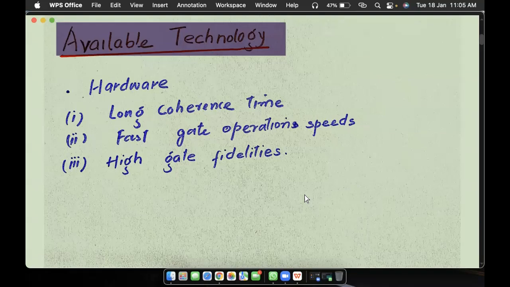Second is fast gate operation speeds. We want our gates to be very fast. And number three is high gate fidelities. By fidelity, we mean that we want to reduce the errors; we want them to be very accurate. So these are the three characteristics.